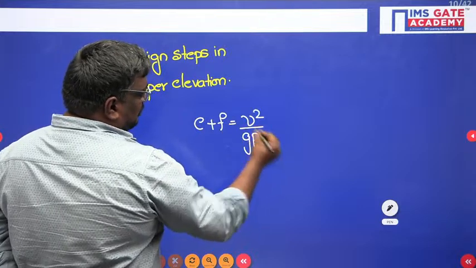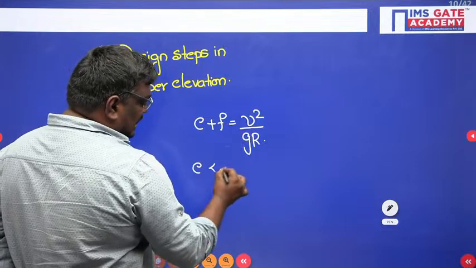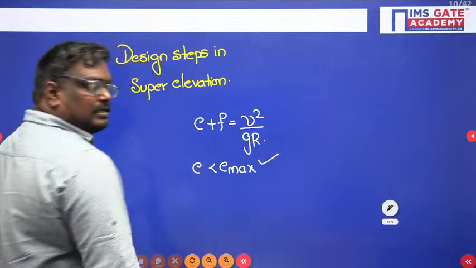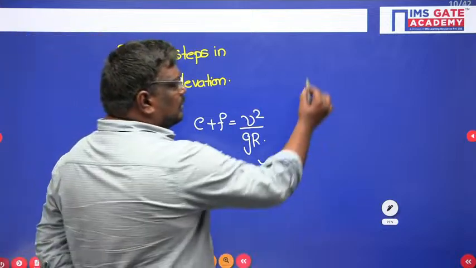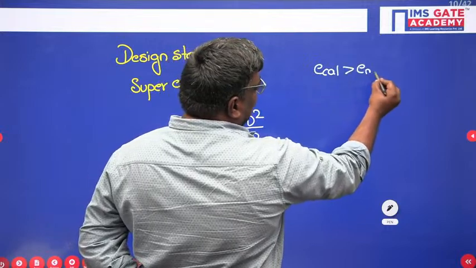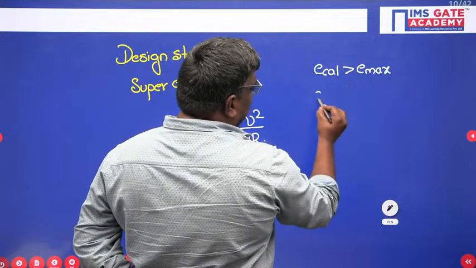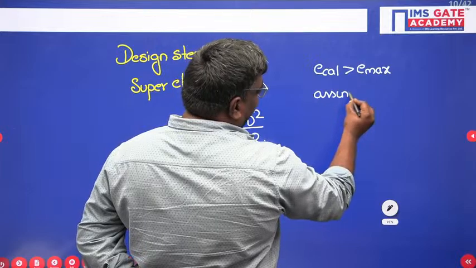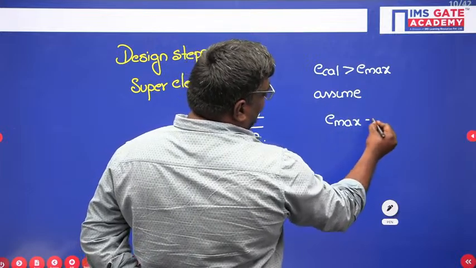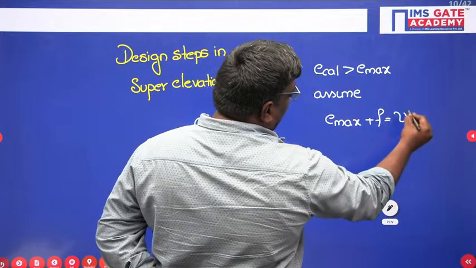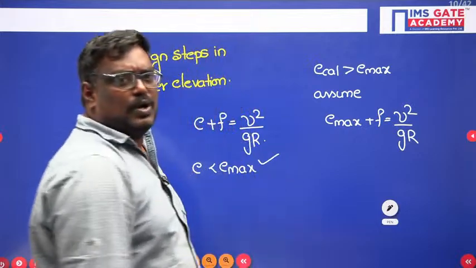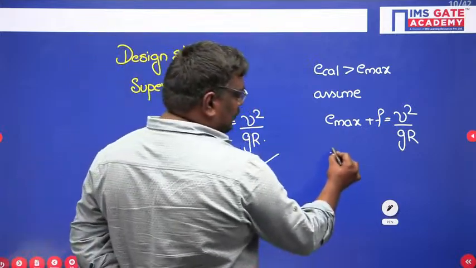Okay. Based on that, if E is less than E max, then our design is correct. Suppose the calculated E value is more than E max, then assume E max plus F is equal to V square by GR. Now see students, you have to calculate the value of F.